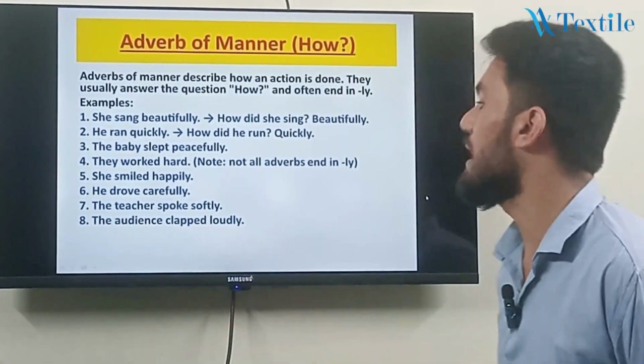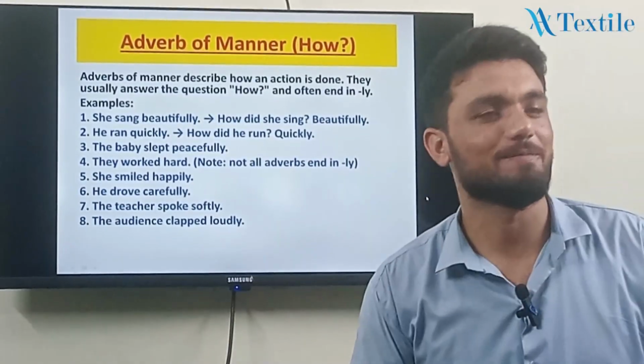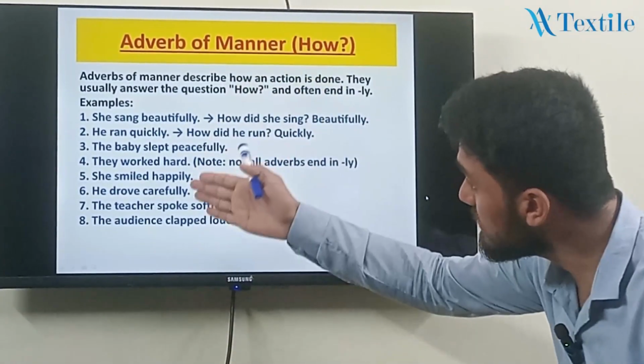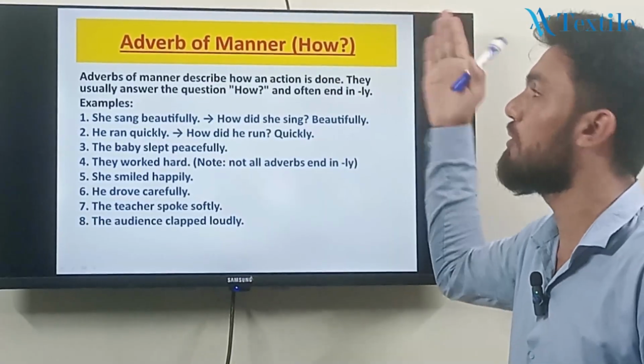And the audience clapped loudly. These are the examples of adverb of manner.